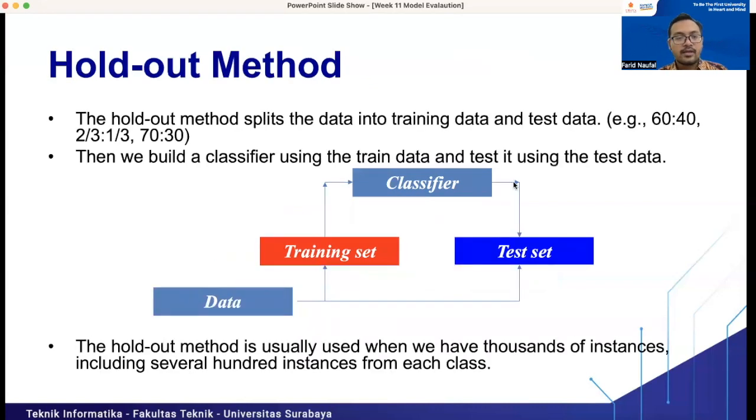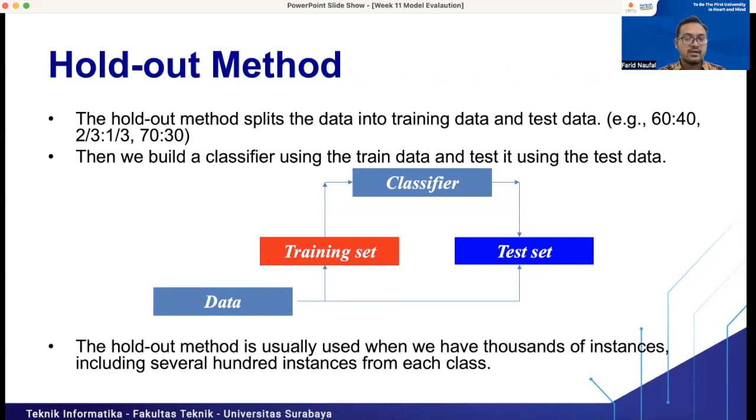For the next method, the holdout method, we already did it before. We split the training set and testing set, and both are in our hand right now. For example, if we have 100 data, we split it into 70 for training and 30 for testing. We train the classifier model, then test it.